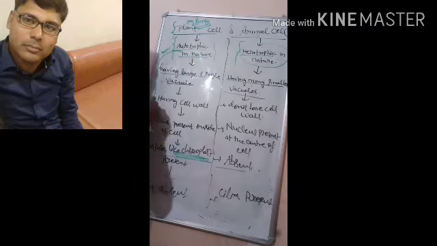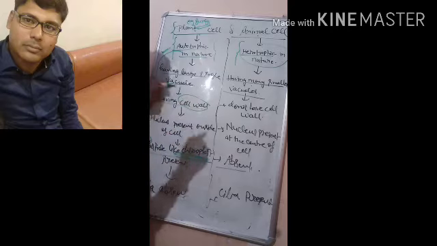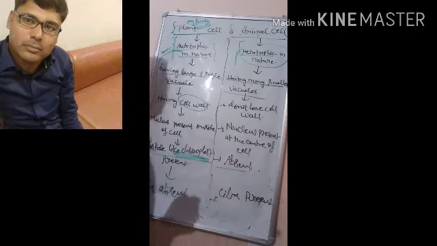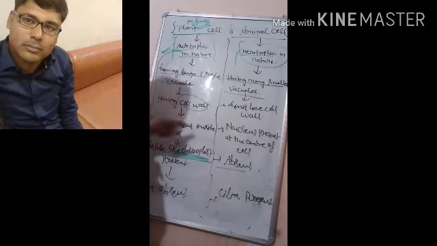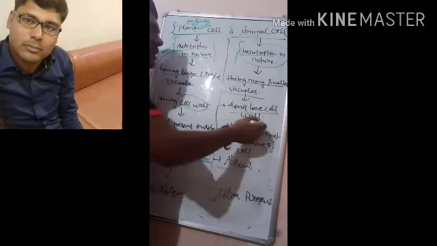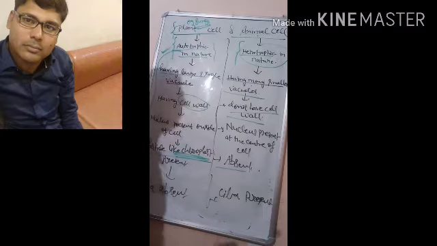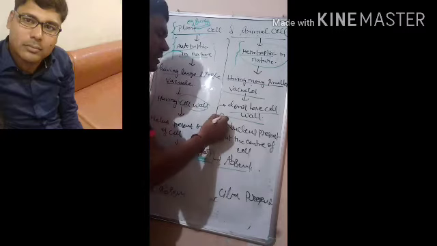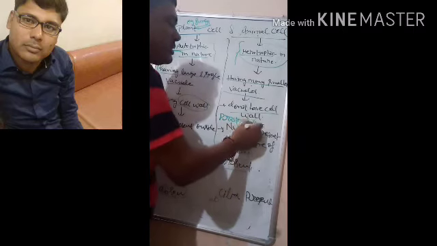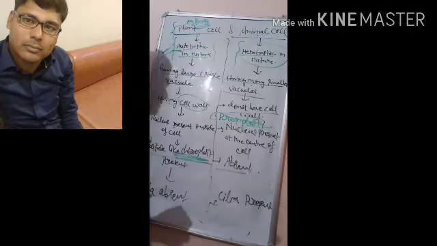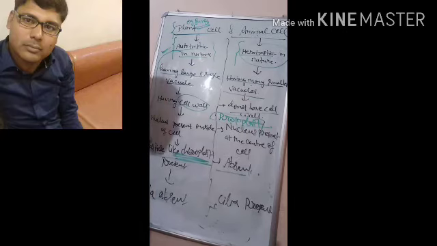Now, one of the characteristic features is the cell wall. Plant cells always have a cell wall. There is no kind of plant in which the cell wall is absent. Every kind of plant cell has a cell wall that is made up of cellulose, hemicellulose and pectin, and animal cells do not have any kind of cell wall. A cell in which the cell wall is absent is called a protoplast. So an animal cell is just like a protoplast.